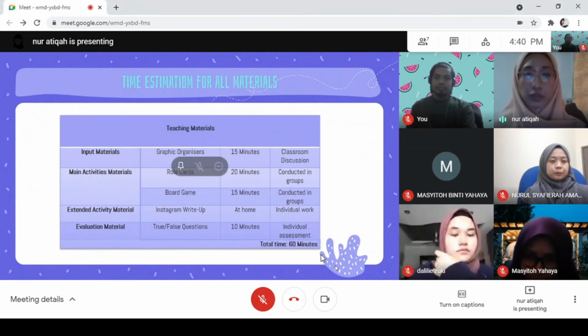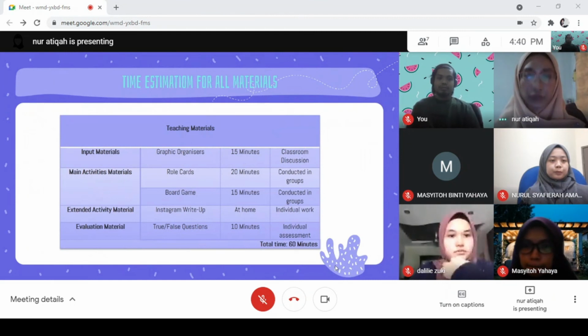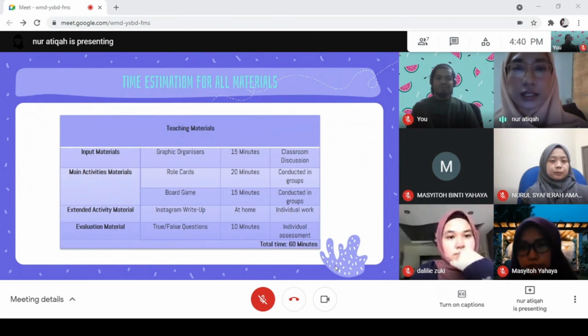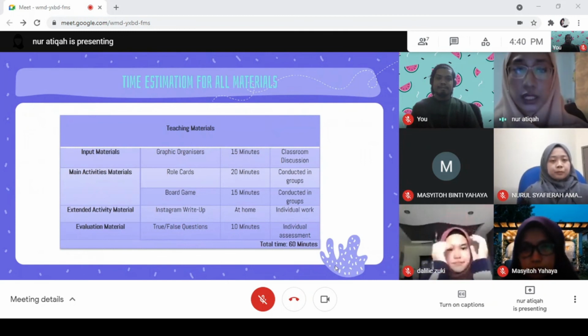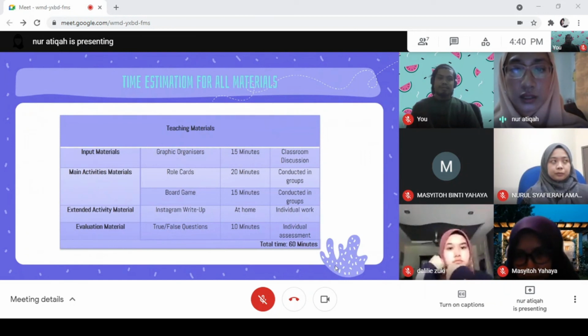The board game will be conducted in 15 minutes, also in groups. The extended activity is something they will do when they get home, which is individual work. And the evaluation material, the true-false questions, will be conducted in 10 minutes, as an individual assessment.